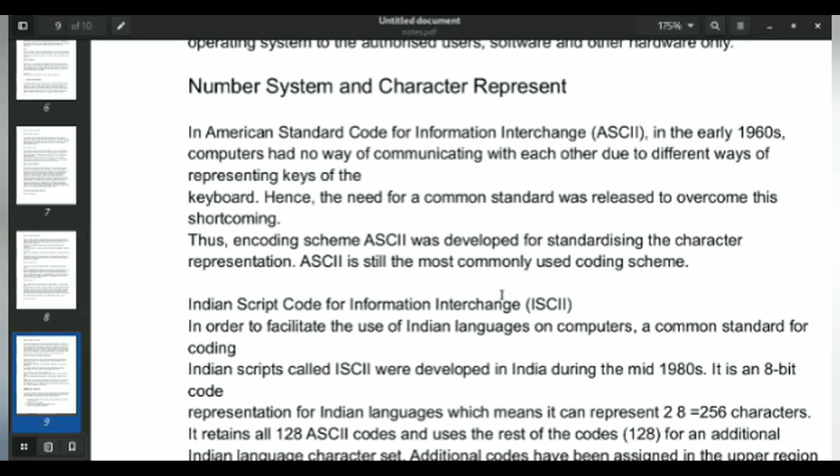So the American Standard Code for Information Interchange came up with a commonly used coding scheme, and they assigned a certain code for every character, for example 'A' has a value of 65. We will be discussing this later in the next chapter. For the basic view, you can just understand the number system and character representation: ASCII and the Indian Script Code, that is ISCII.